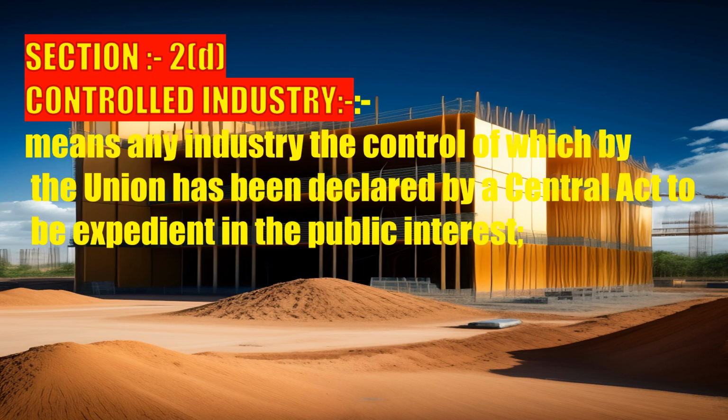Section 2(d). Controlled industry means any industry the control of which by the union has been declared by a central act to be expedient in the public interest.